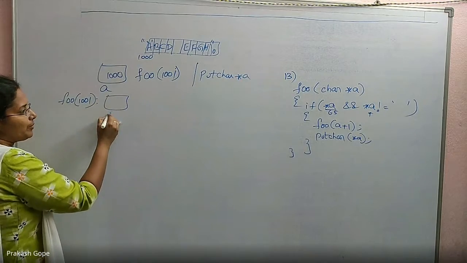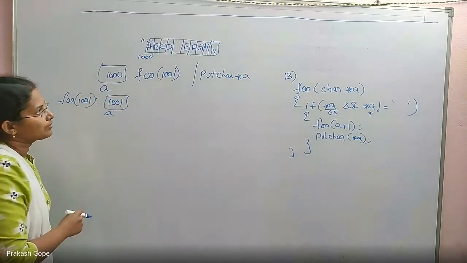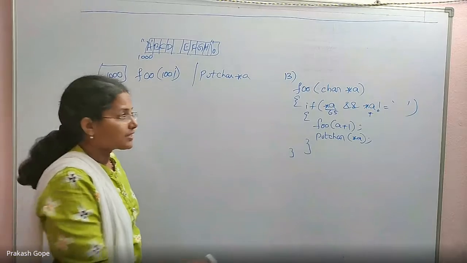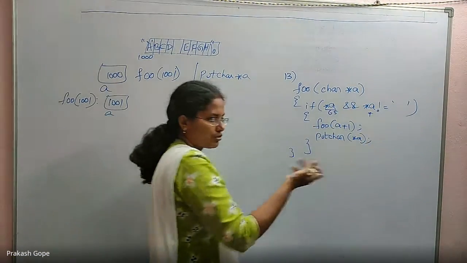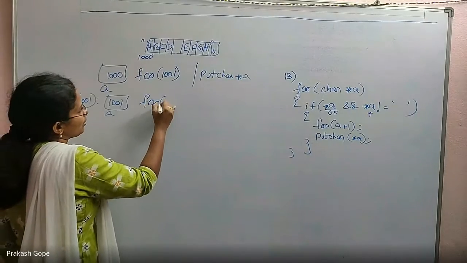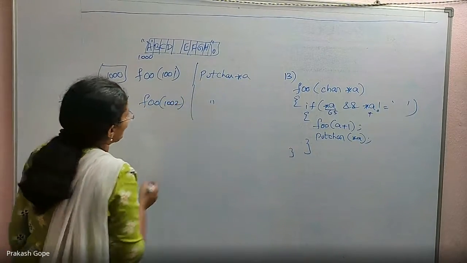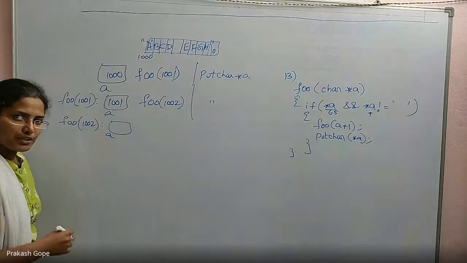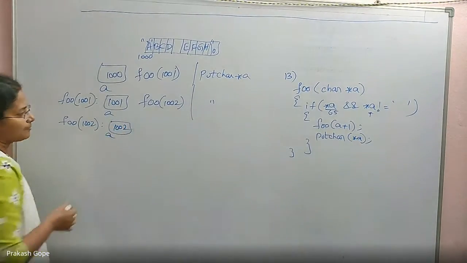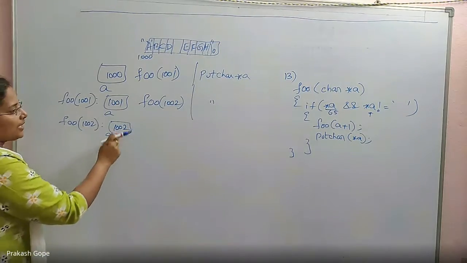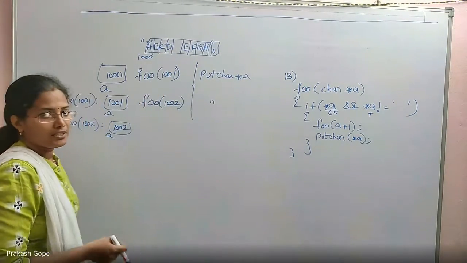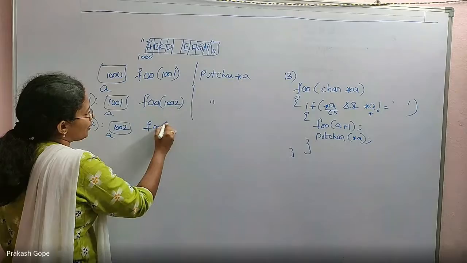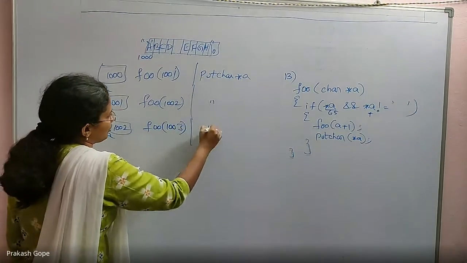So I am executing foo of 1001. There is a formal parameter which is a local variable copied with 1001. Star A, its content is B, which means 66. Also, it is not a space bar. So both are true. So it will invoke 1002, with put char star A pending. Foo of 1002 is in execution now. Formal parameter is created into which 1002 is being copied. Its content is C, 67, and also it is not a space bar. So both are true. So foo of A plus 1, 1003, put char star A.